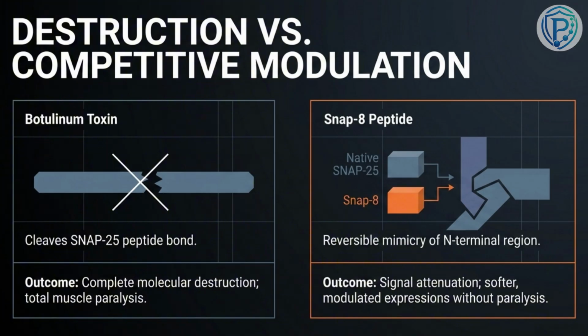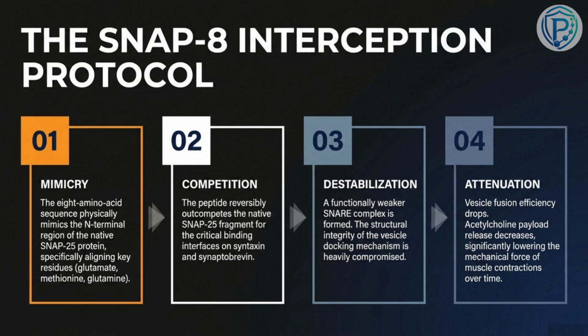Instead, it reversibly mimics the N-terminal region of the native SNAP-25. The outcome is signal attenuation. This means softer, modulated expressions, completely without paralysis. To understand exactly how this attenuation works, let's quickly walk through the 4 steps of the Snap-8 interception protocol.